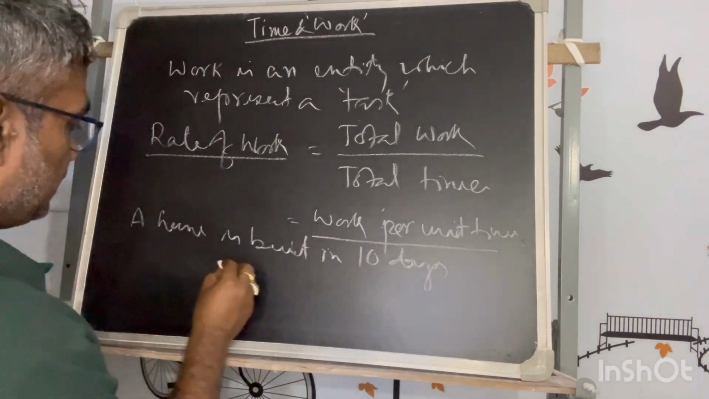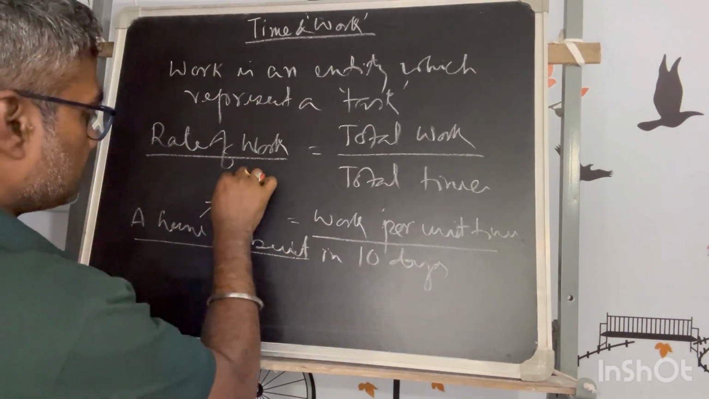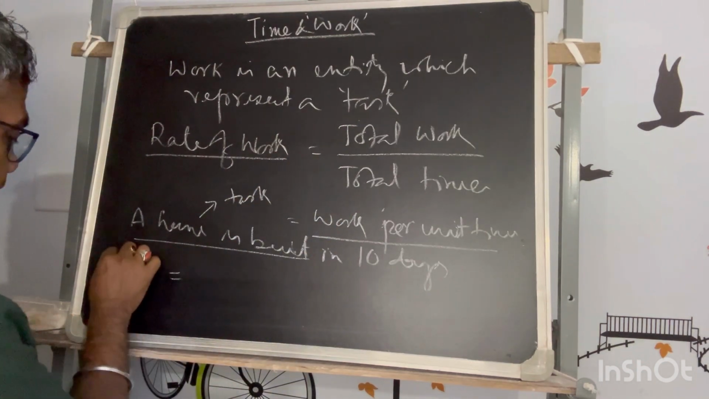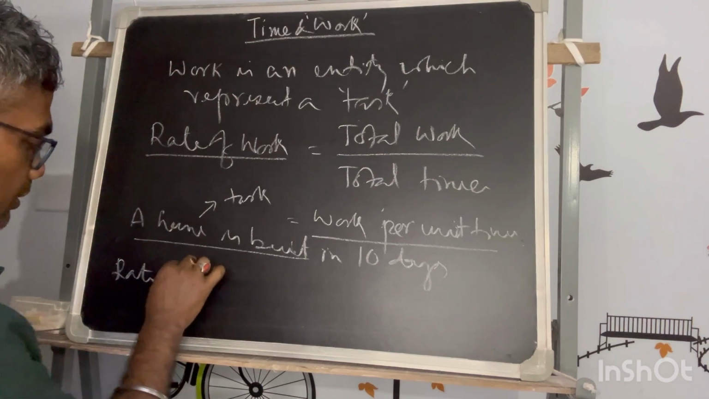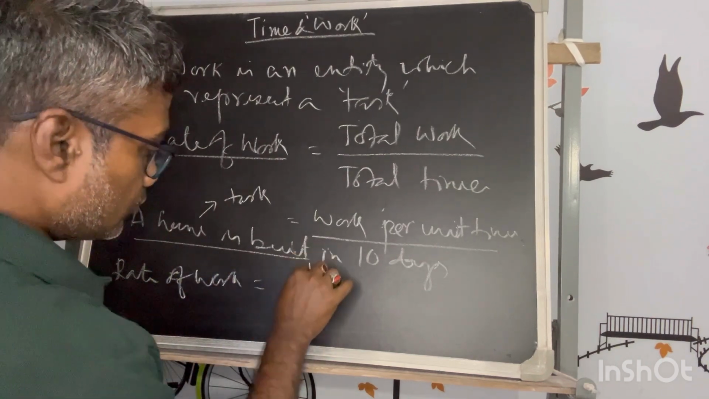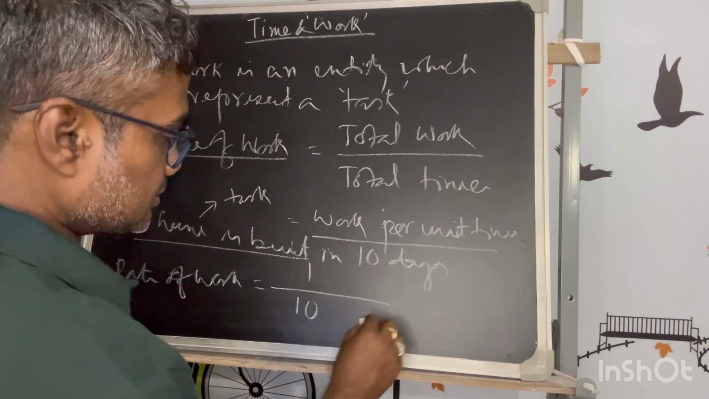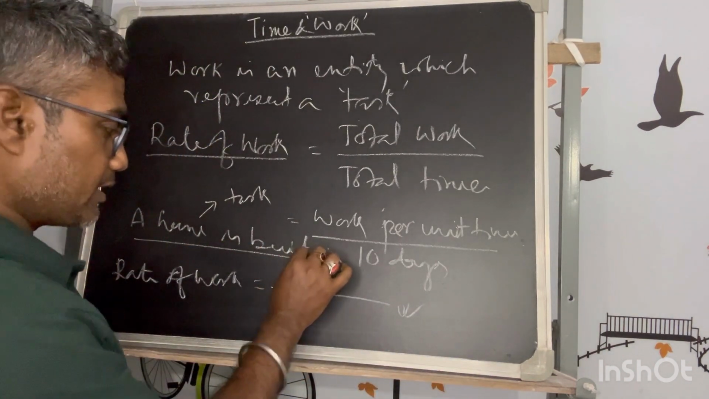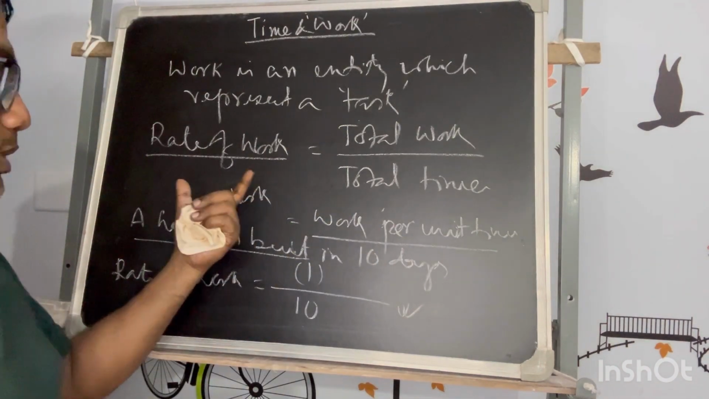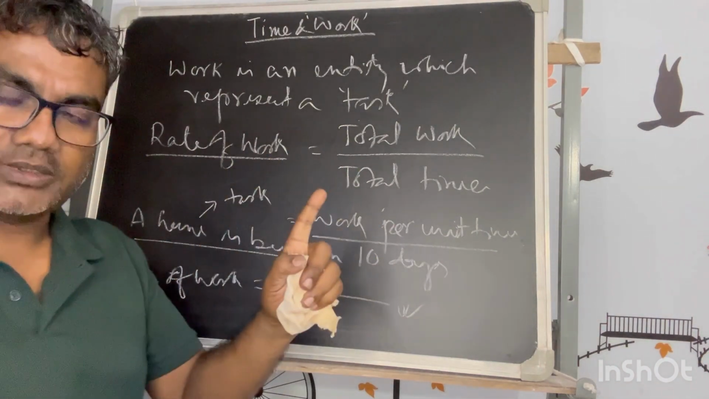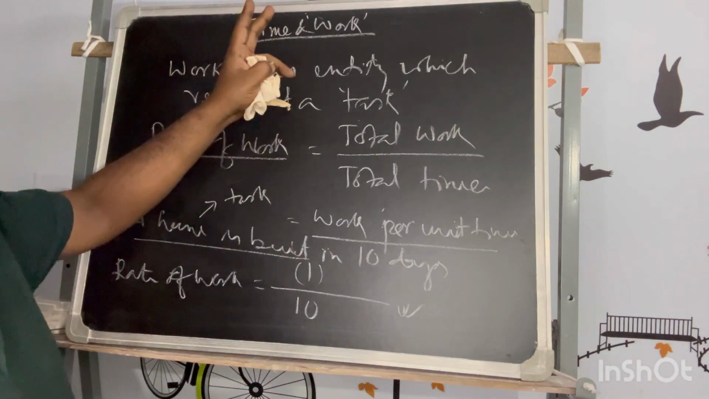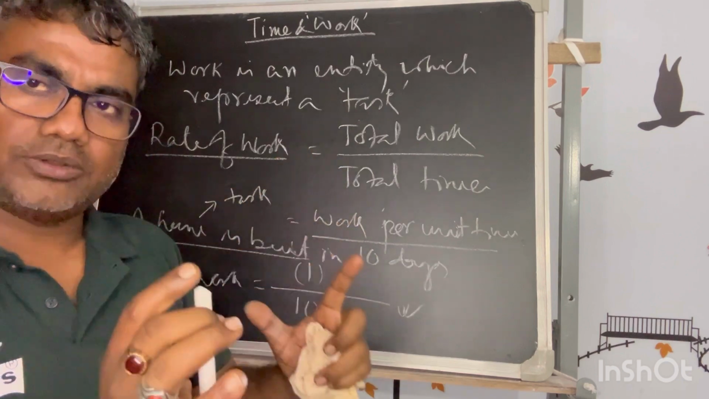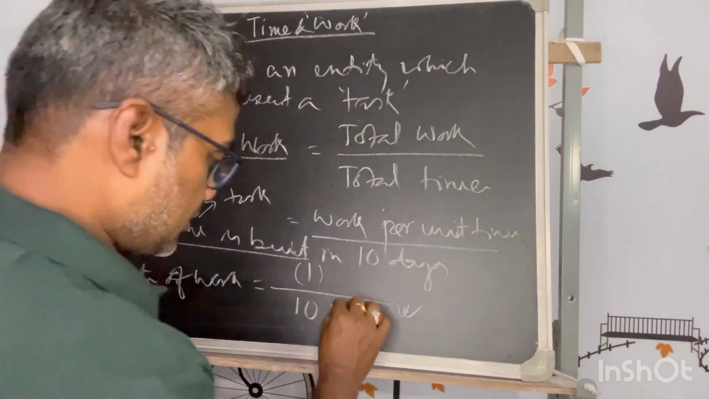So house building is a task, that is a complete work. So the rate of work is 1 upon 10. This is the calculation. Why have I taken 1? Any complete task is always taken as 1. Remember this. In this, the concept is such that any work has to be considered a complete work. So any complete work